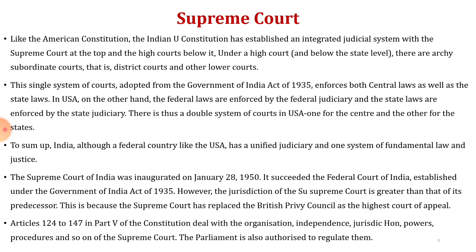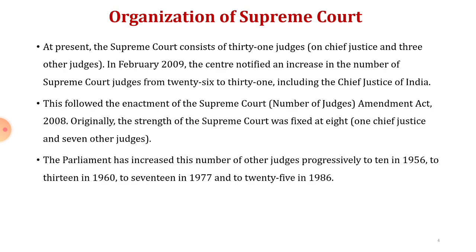Articles 124 to 147 in Part 5 of the Constitution deal with the organization, independence, jurisdiction, powers, procedure and so on of the Supreme Court. Parliament is also authorized to regulate them. Organization of the Supreme Court.